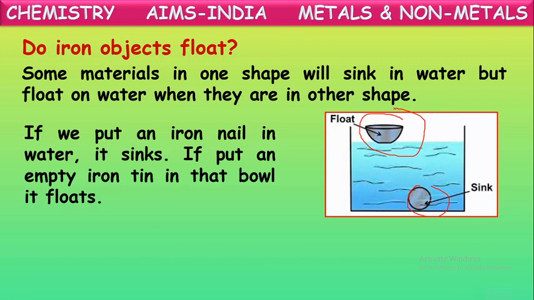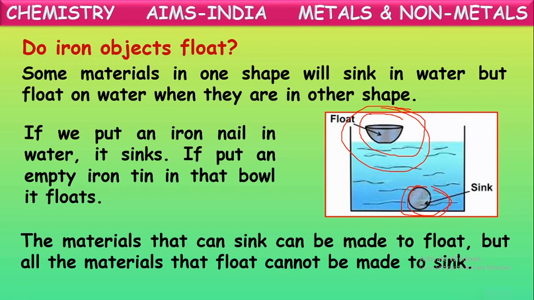But when they are in different shapes, in one case it sinks into water, in the other case it floats. It's by changing its shape. In the form of an iron nail or iron ball, it sinks immediately. But the same iron, in the form of a tin or a bowl, floats if you keep it carefully on the surface of the water. Isn't it, children? So materials are of two kinds based upon flotation: floating materials and sinking materials.